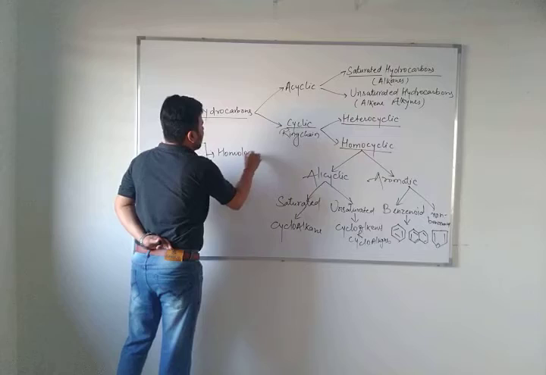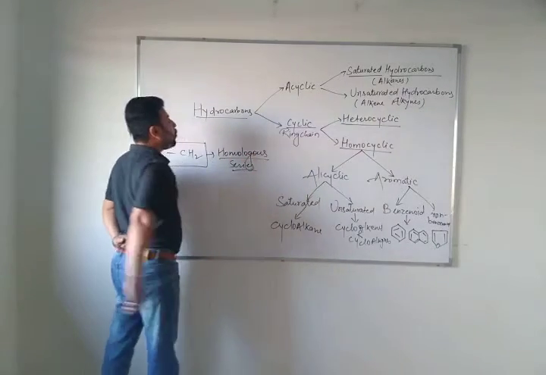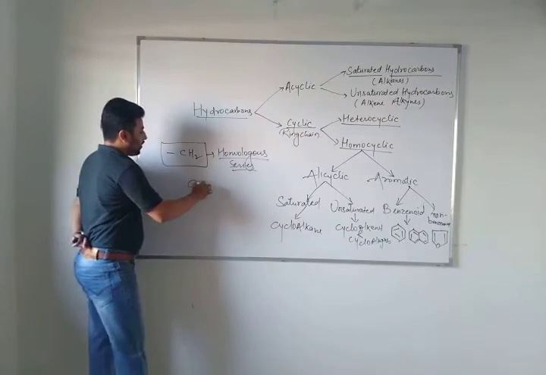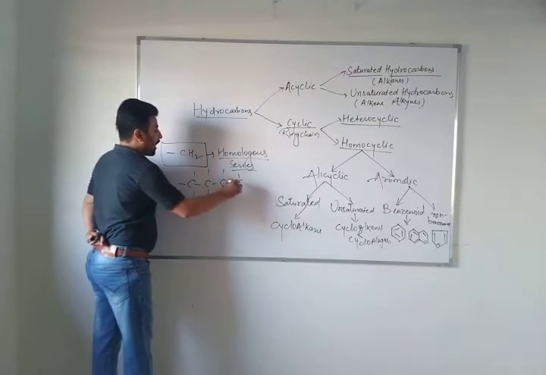Why does carbon have this property? Because carbon can attach with its own element, meaning carbon can form single bonds, double bonds and triple bonds. You can see these two different carbons.